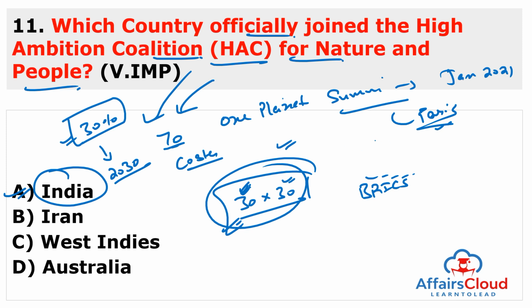And officially it is joined by the Ministry of Environment, Forest and Climate Change. Union Minister is Bhupender Yadav. And he is currently the member of Rajya Sabha from Rajasthan.